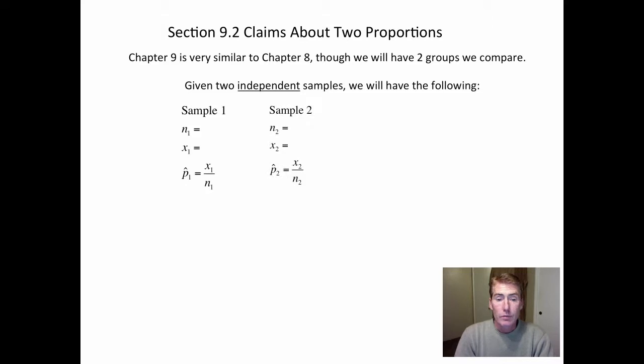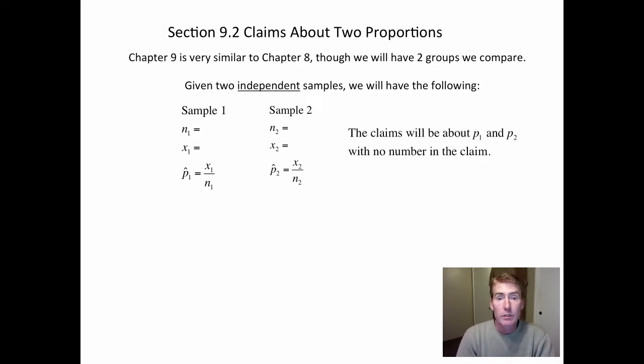So we'll have two samples. Each will have an n, or a sample size. X stands for how many successes, whatever you're talking about. So here's children K through 8. How many of them sleep at least 8 hours a day? And you would count. So this would be a whole number, this would be a whole number. Then you divide them to get the proportion. So this is going to be 0 point something. Likewise over here. And usually what you do is you choose sample 1 if you're given a choice. Sometimes they just tell you, here's sample 1, here's sample 2. You're not given a choice. But if you're given a choice, choose sample 1 so that P1 is the bigger percentage. I'll explain why later.